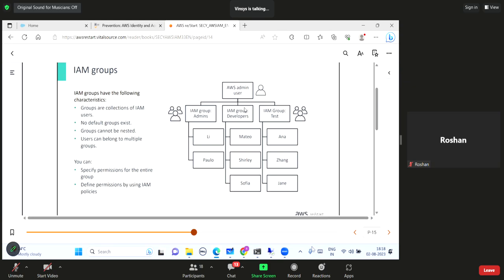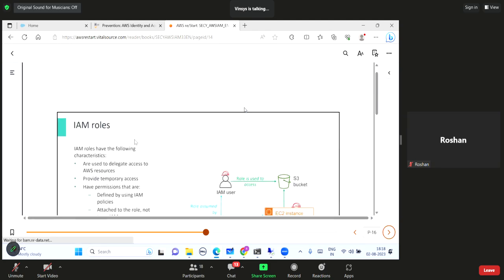Everything I have demonstrated to you today. So here see the example. They have created three groups. One is the admins group, another is the developers group, and the third is the test group. Anna, Zhang, and Jane are members of the test group. Matteo, Shirley, and Sophia belong to the developers group, and Lee and Paulo belong to the admins group. A single person can be a member of multiple groups as well.